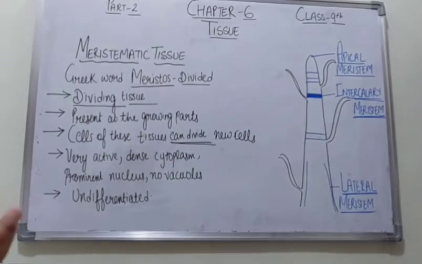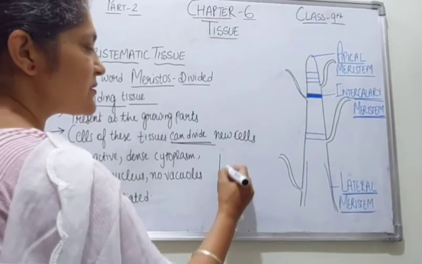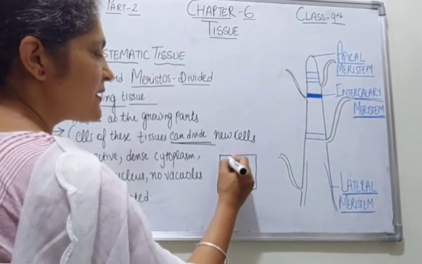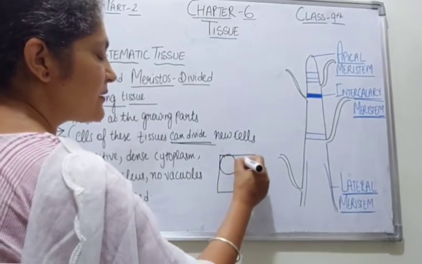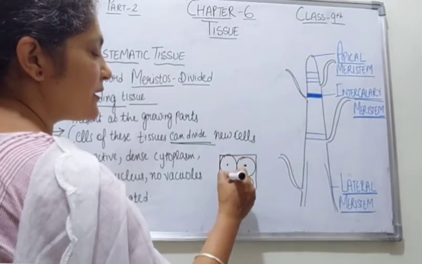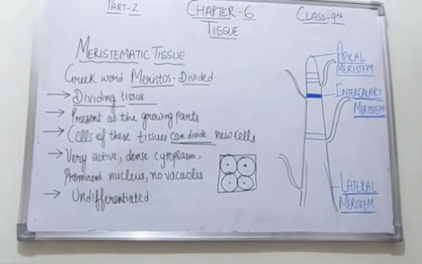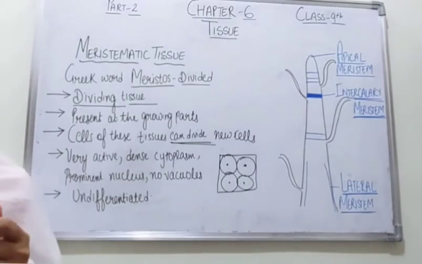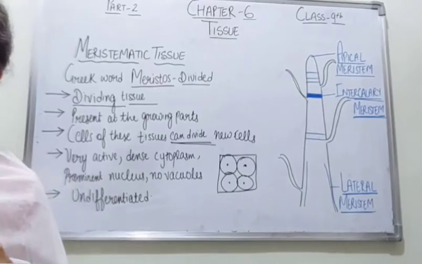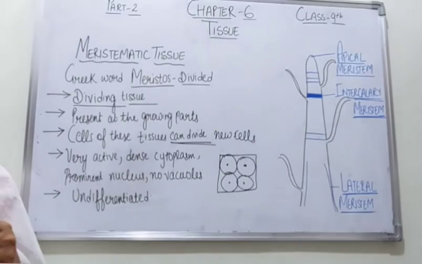Now what type of cells do they have? The meristematic tissues have cells which can be oval or spherical, right, students? They have a nucleus and dense cytoplasm, but they don't have a vacuole. Why don't they have a vacuole? Because in the process of division, there is no need for storage of water and minerals.